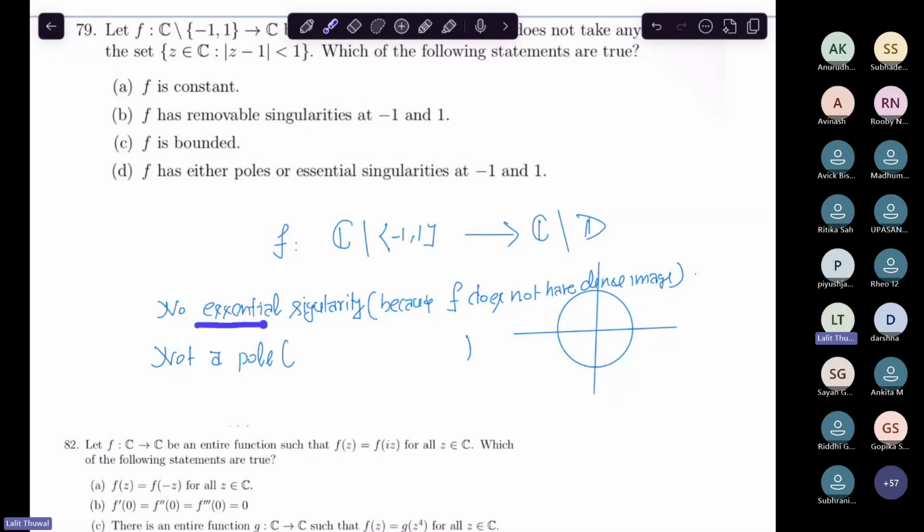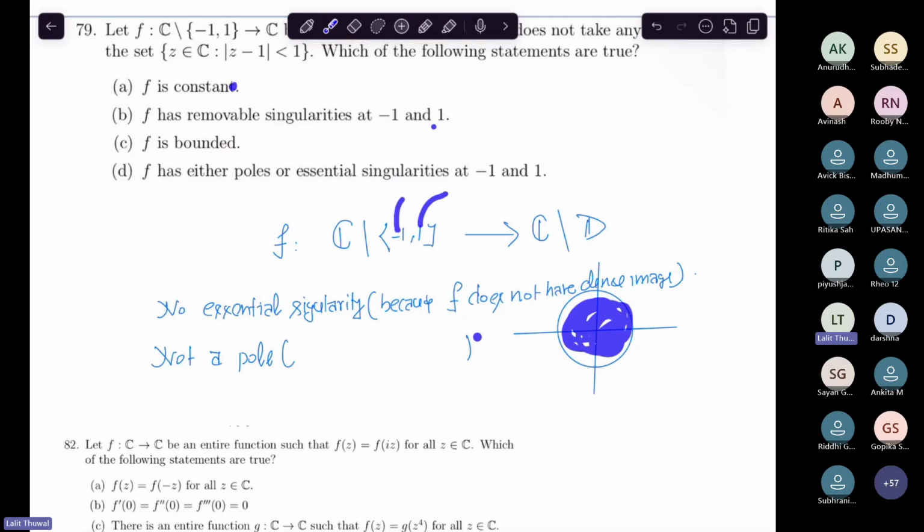Suppose that we have already eliminated the possibility of essential singularity. Now your function can only have poles. If it has a removable singularity, then we can remove that, don't worry about that. It is skipping so many values. Suppose it has a removable singularity at 1, then it's fine. At -1, then it's fine. Then we get removable singularities at -1 and 1, and we can remove them. Then f must be constant. I will let you know why.